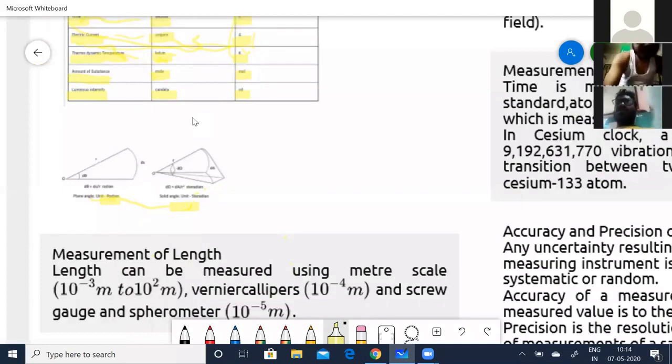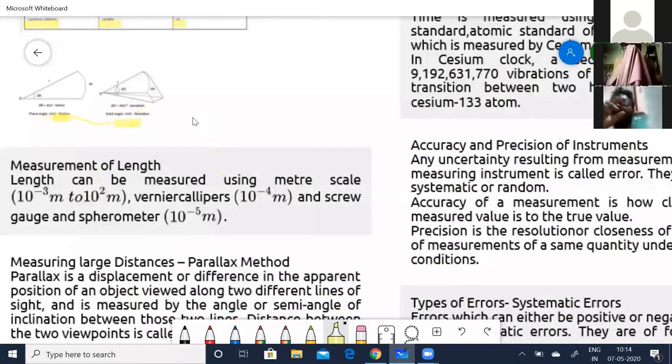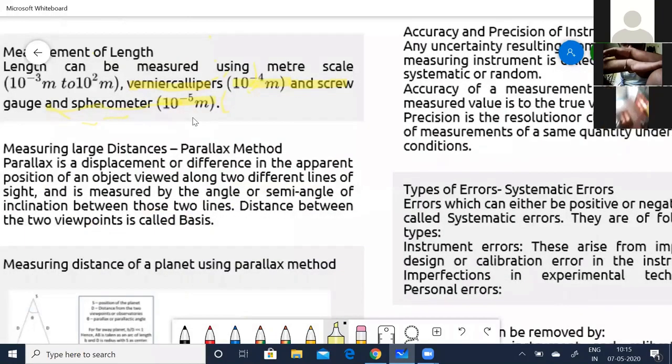Now coming to the next part, that is the measurement of length. What is the definition of length? Length can be measured, so how do you measure it? You can use a meter scale, a vernier calipers, a screw gauge or a spherometer. For a meter scale, the range is 10 to the power of minus 3 meters to 10 to the power of 2 meters. For a vernier calipers, it is 10 to the power of minus 4 meters. And for a screw gauge and spherometer, it is 10 to the power of minus 5 meters.